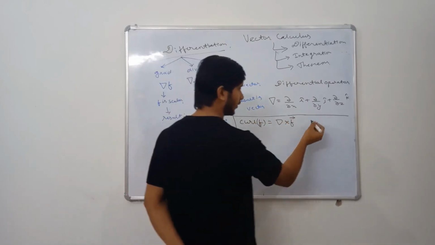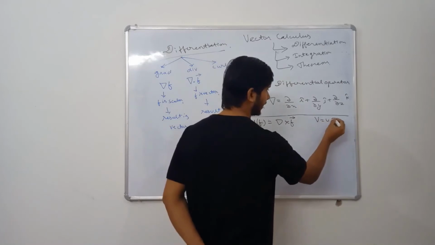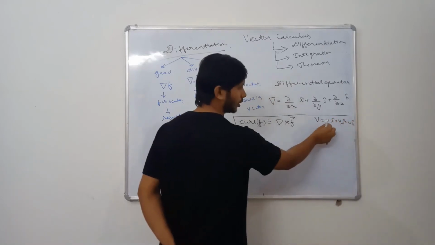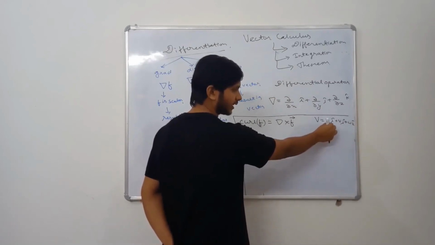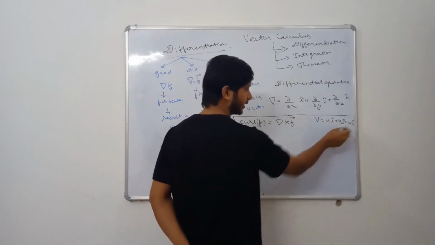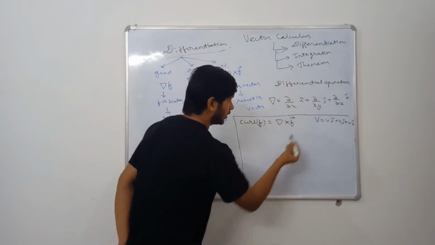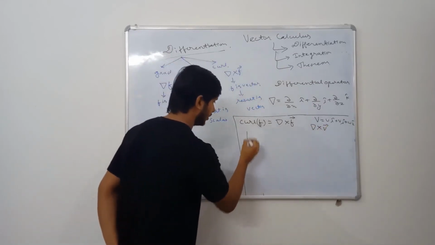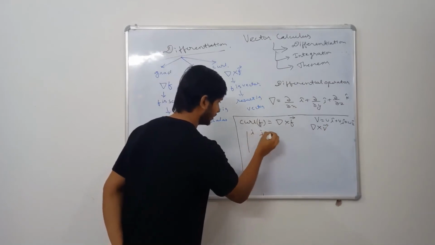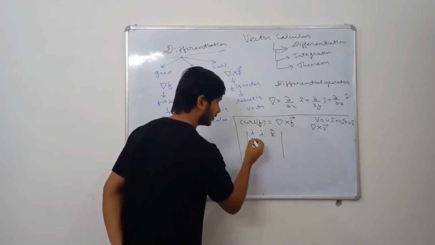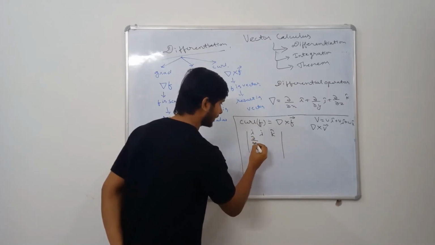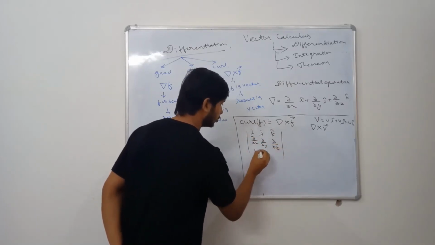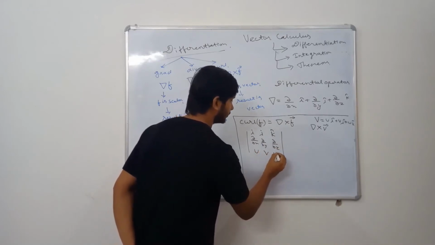So suppose I am taking the velocity. Velocity, you know, u i cap, v j cap, w k cap. Okay, the component of velocity in x direction is u, in y direction v, in z direction w. Now we have to find del cross v. So del cross v will be, you know, i j k, del by del x, del by del y, del by del z, and then u v w.